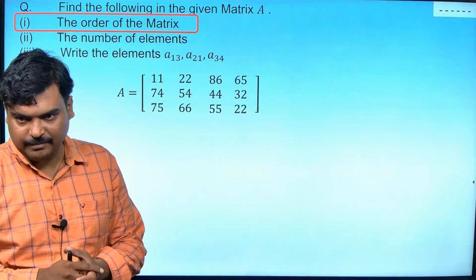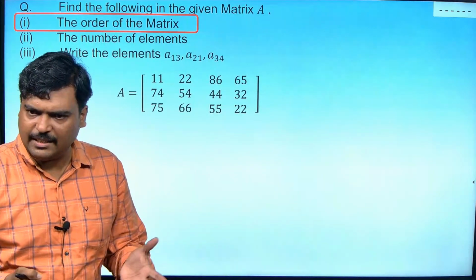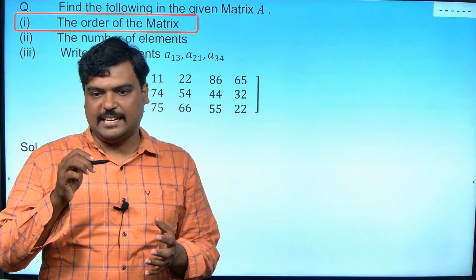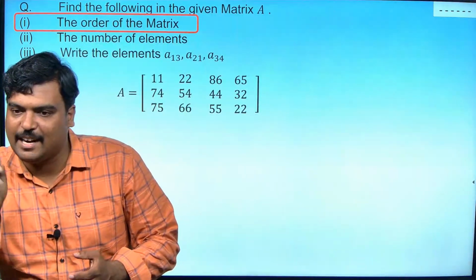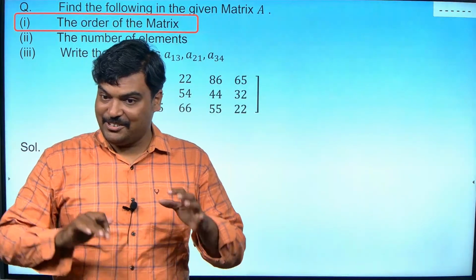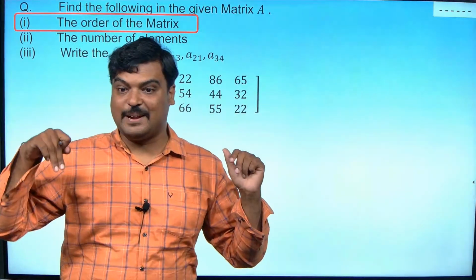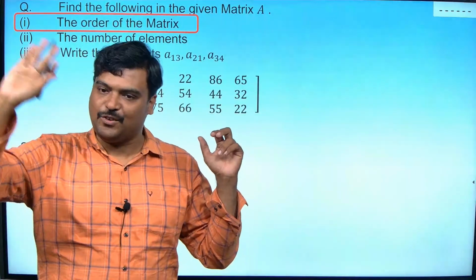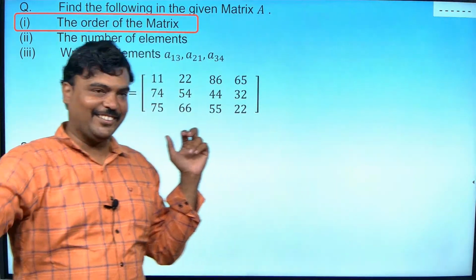Sir, what if we have like 10 columns and 10 rows? What will you say, A10? Yeah. But how will you? See, don't worry about that much. When they write such cases, they will put a bracket and comma. Okay, they will go for bracket and comma. Don't worry that much. We are not going to get any matrix more than 3 by 3. Worst case, if somebody wants to take revenge on you, 4 by 4. Okay, not more than that.